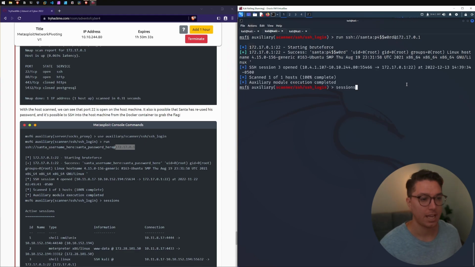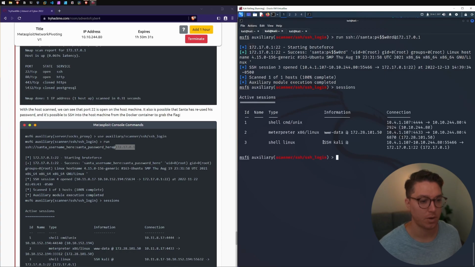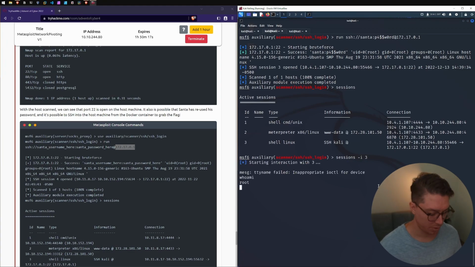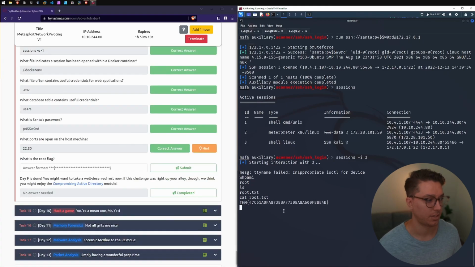If we look at our sessions now, we have one SSH session that we've just opened. So we can go sessions -i and switch over to 3. Moving around, whoami, we're root, and we can look in the current file and we can cat out root.txt, and that's going to give us our flag for the last question.